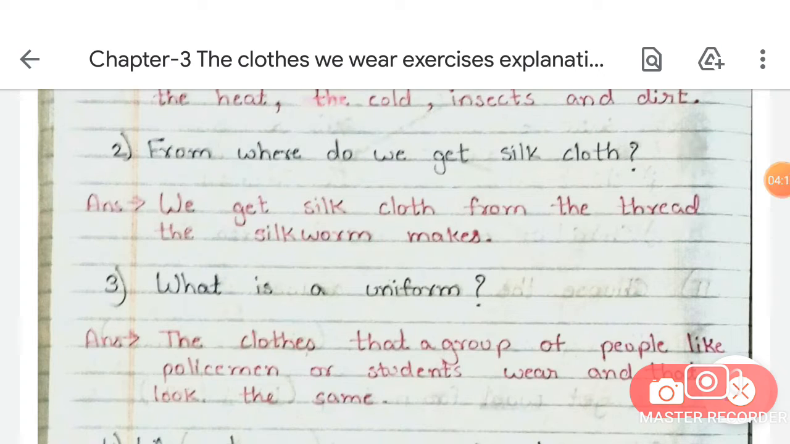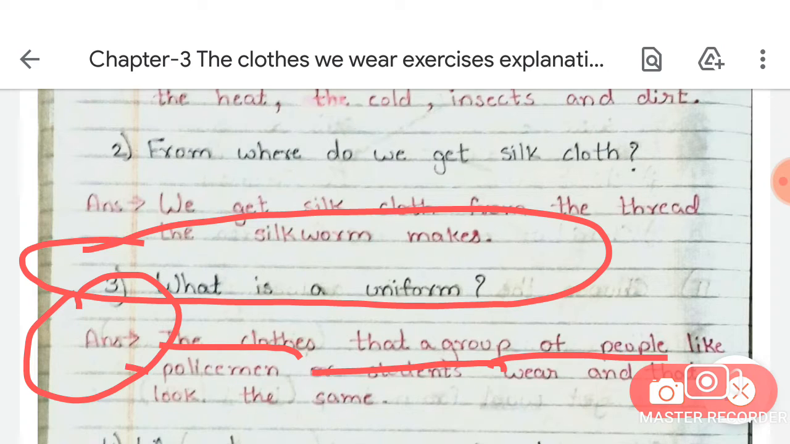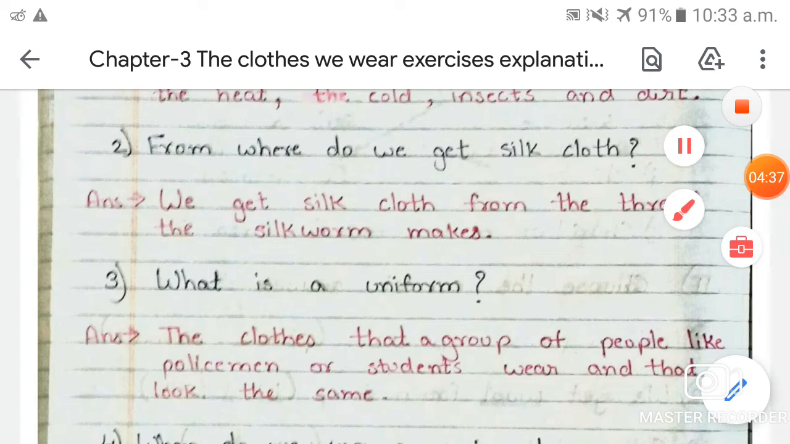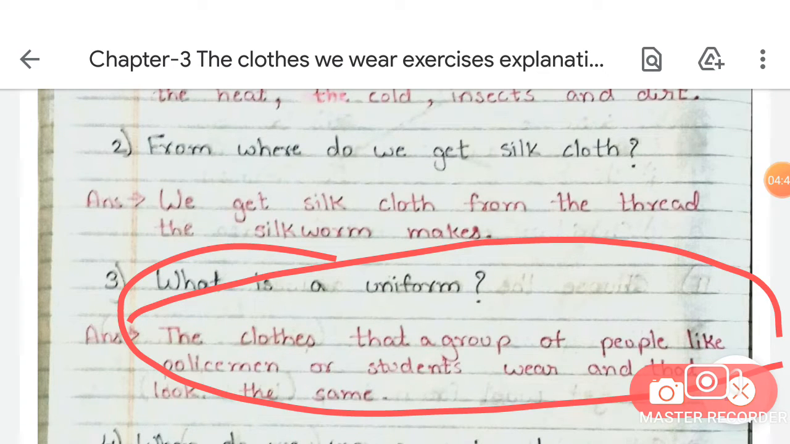Now move on to the third question, and the third question is, what is a uniform? The answer to this question is: the clothes that a group of people, like policemen and students, wear that look the same are called a uniform. As you all know, students, a uniform is a kind of clothes that a group of people wear to look the same.